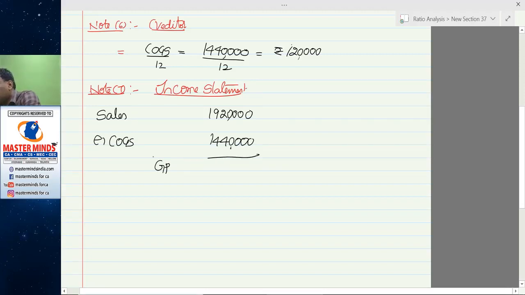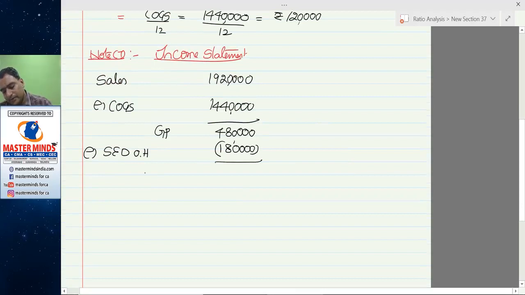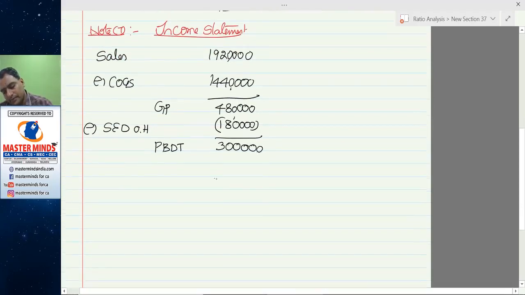Gross profit 19,20,000 into 25%, 4,80,000. Less selling and distribution overheads 1,80,000. So this does not include depreciation. Just clearly mentioned that PBDT 3 lakhs. Then you have to deduct depreciation from here.